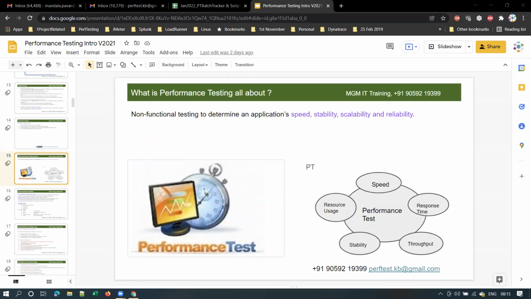System testing, performance testing, ad hoc testing, exploratory testing, these types of testing can be done in black box testing. So why is it called black box testing? Why is it so called?